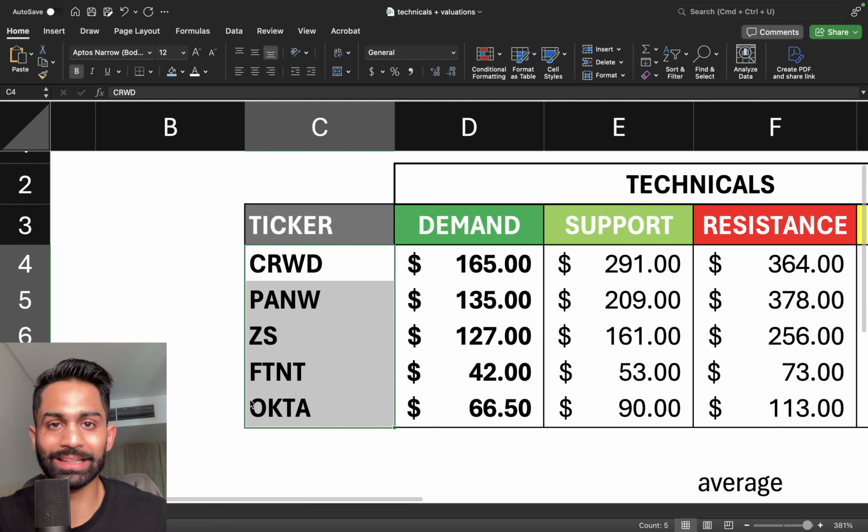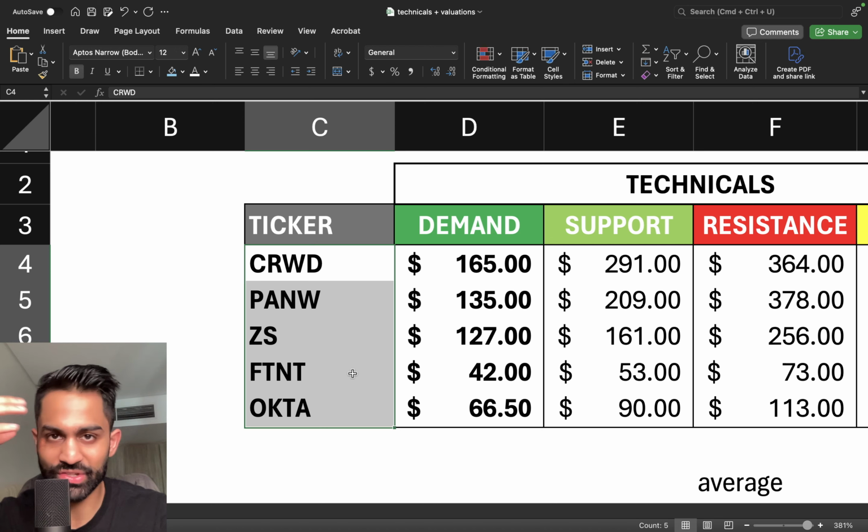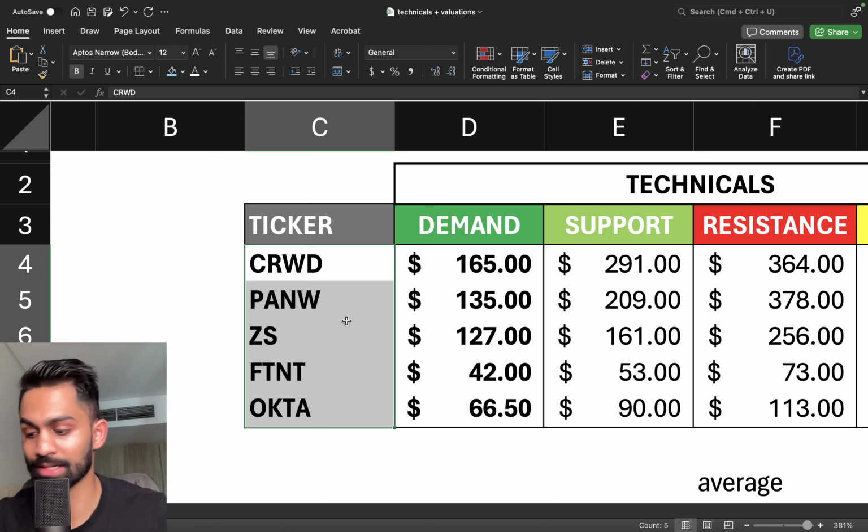This is really going to be the layout for most of our technical and fundamental analysis when I'm doing an aggregate sort of sector analysis, because it's very difficult for me to break down every single financial metric for each of these companies, because there are over 70 MoneyVest metrics that we look at. And these are some of the ones that I think make up the majority of the industry when it comes to cybersecurity.